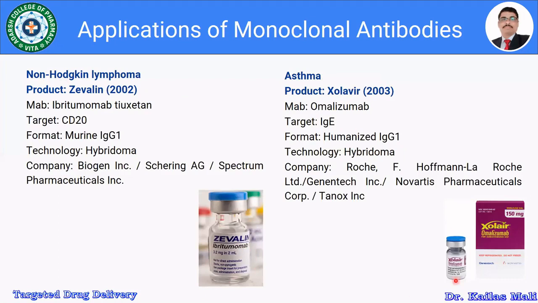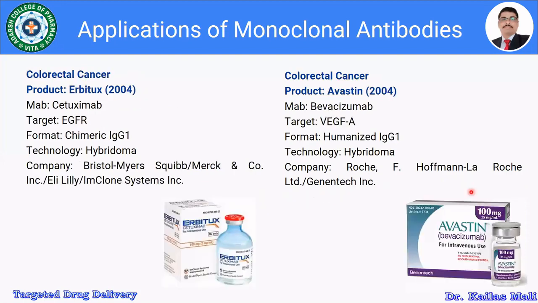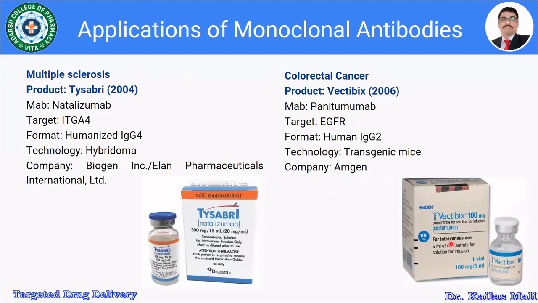And for asthma, the Xolair product is available in the market. Then for colorectal cancer, two products are available in the market, Erbitux and Avastin. Then for multiple sclerosis, Tysabri, a product which contains natalizumab. And for colorectal cancer, the product Vectibix is available, which contains the panitumumab monoclonal antibody.